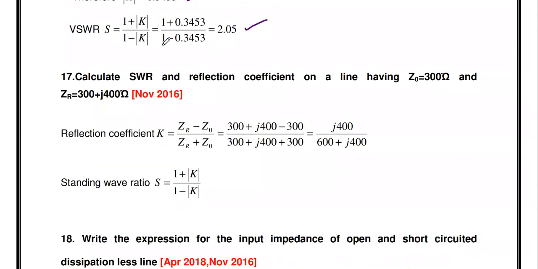Then the next question, similar to this, one more question you see. Calculate SWR and reflection coefficient on a line having Z0 is 300, ZR is 300 plus J400. This is November 2016. Such a problem is compulsory. It will come as one of the 2-mark questions from this unit. SWR calculation, reflection coefficient calculation. Similar to the previous, first you determine the K value using the formula ZR minus Z0 by ZR plus Z0. Then substitute this K value in SWR. You may calculate the answer.